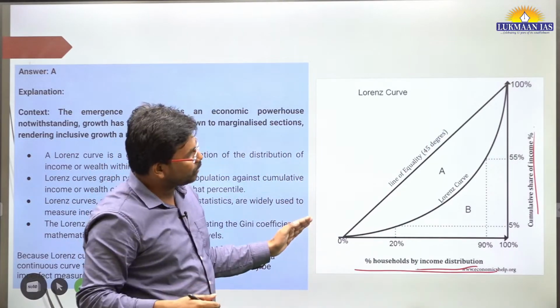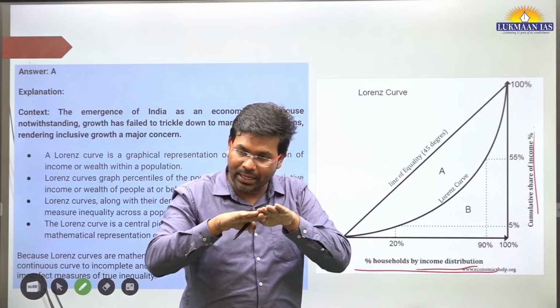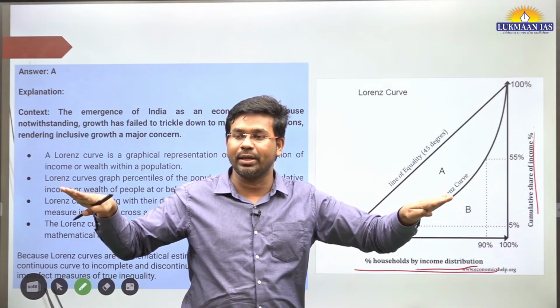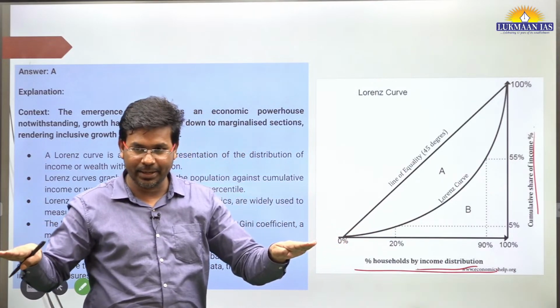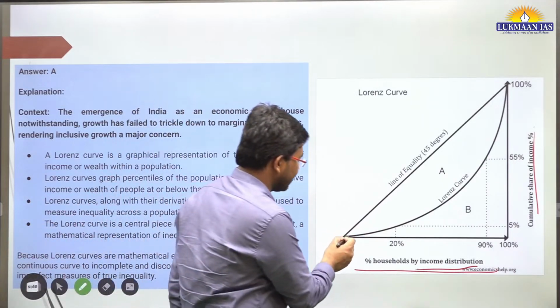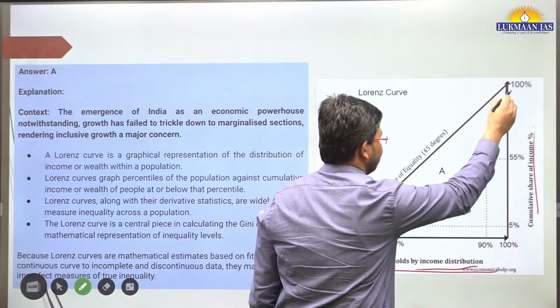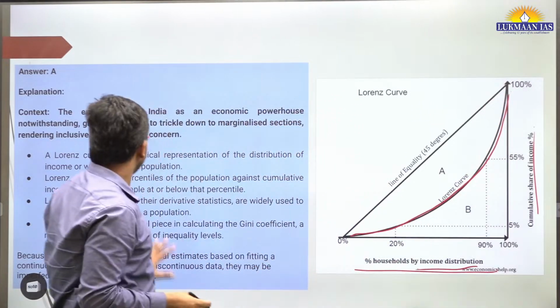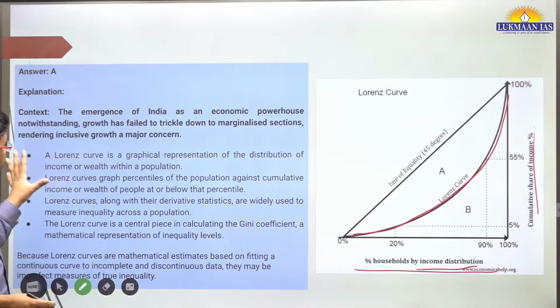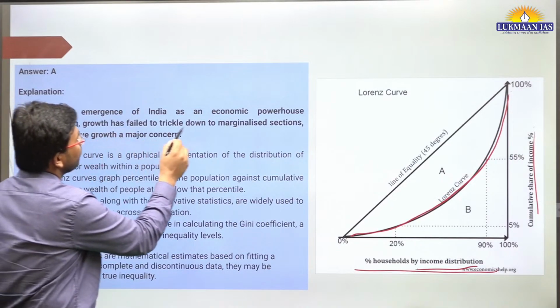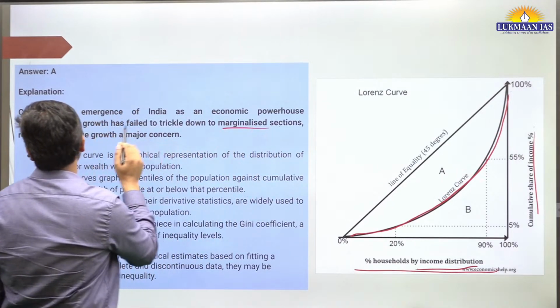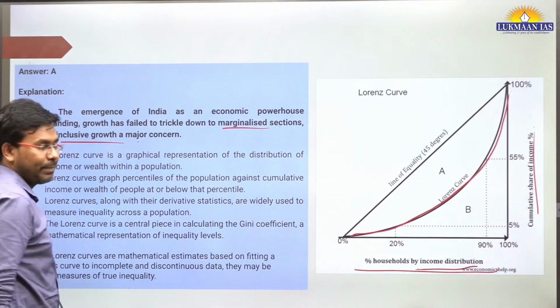So the thing is, equality means where income is distributed equally among all people in the society. So that's never going to be the case in India. So the Lorenz curve is like this. Okay, so it's tilted. Here they have discussed what the Lorenz curve is. The emergence of India as an economic powerhouse, notwithstanding growth, has failed to trickle down to marginalized sections, rendering inclusive growth a major concern.